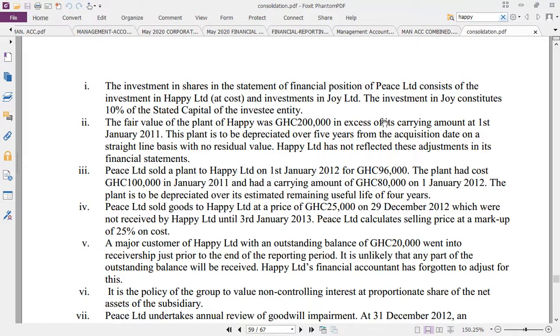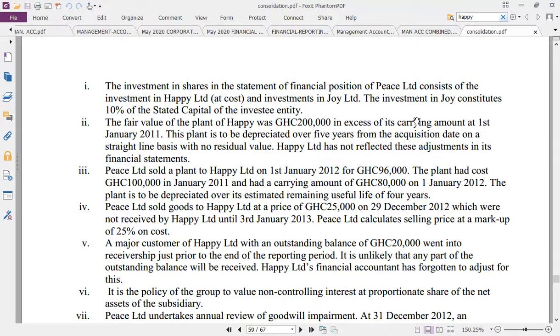So in short, I'm not going to consolidate this. It will be a mere investment. Okay, so let's start again.